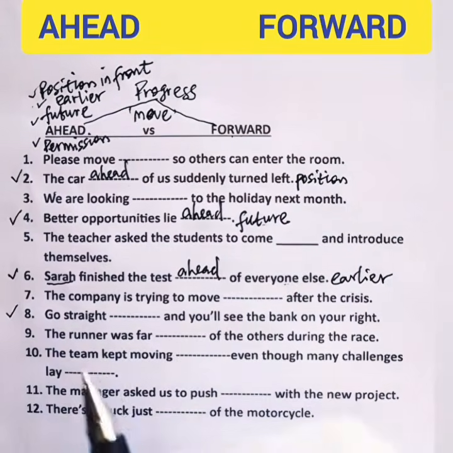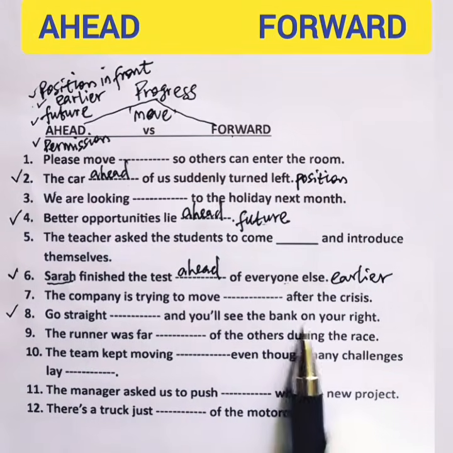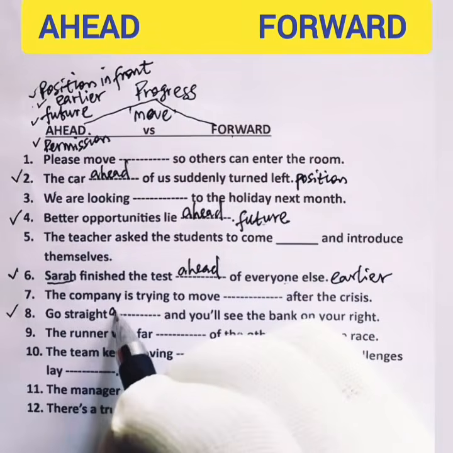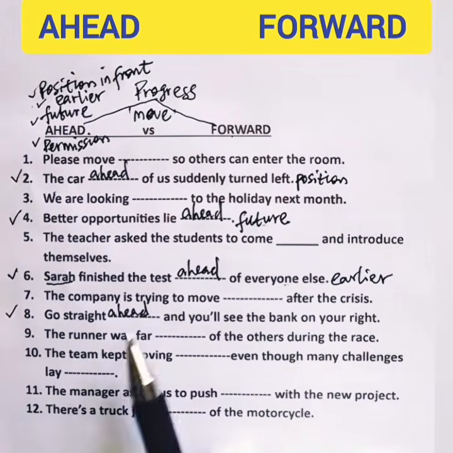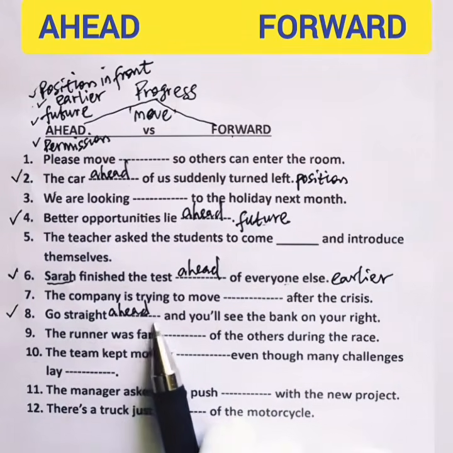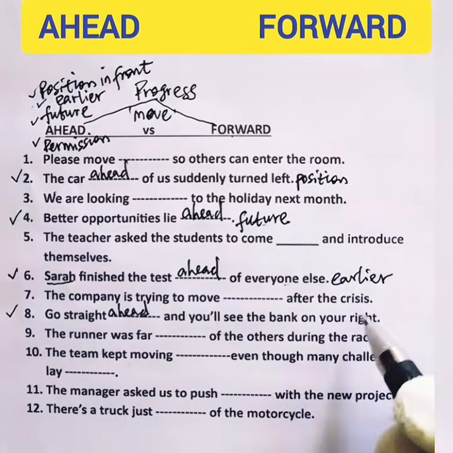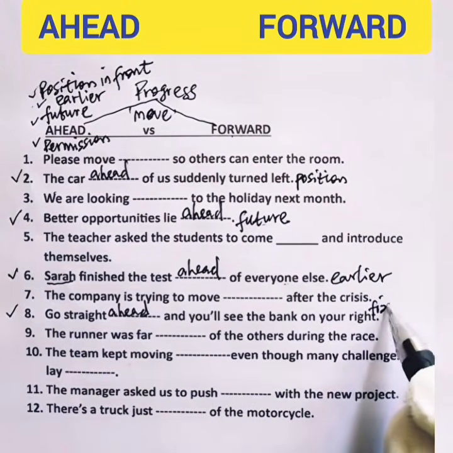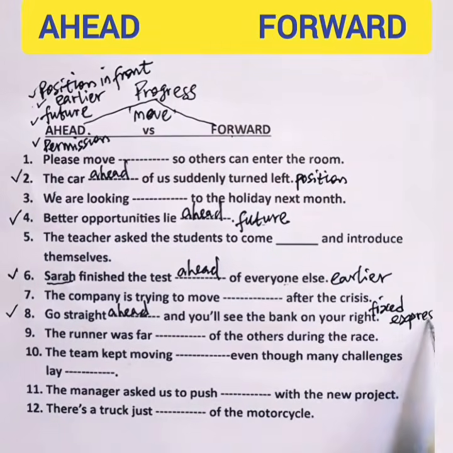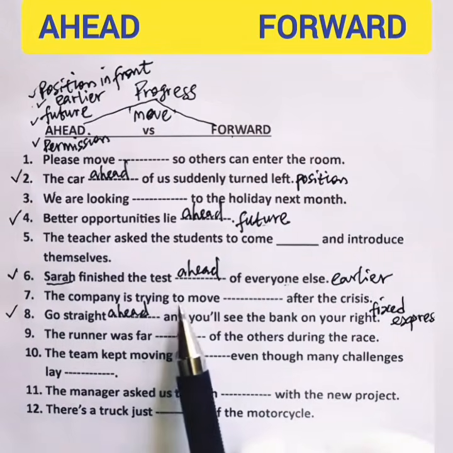8. Go straight blank and you will see the bank on your right. This is a fixed expression. We have fixed expressions in English and this is one of them. Go straight ahead and you will see the bank on your right. And when you say go straight ahead, you are telling the person to move in front.